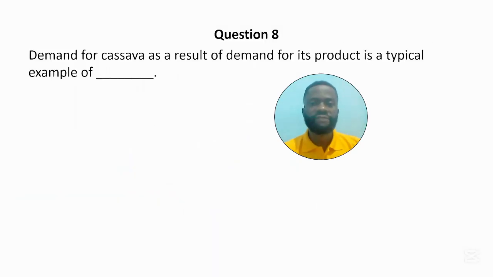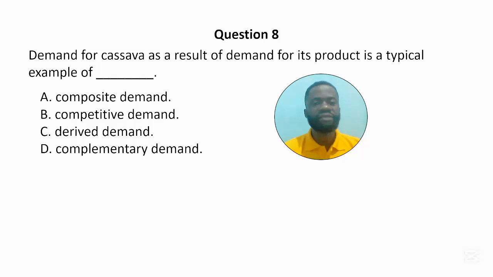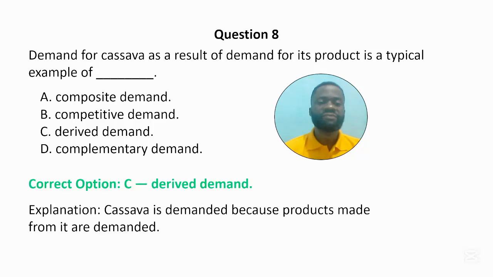Question 8. Demand for cassava as a result of demand for its product is a typical example of dash. A. Composite demand. B. Competitive demand. C. Derived demand. And D. Complementary demand. The correct answer is C, derived demand. Cassava is demanded because products made from it are also demanded.